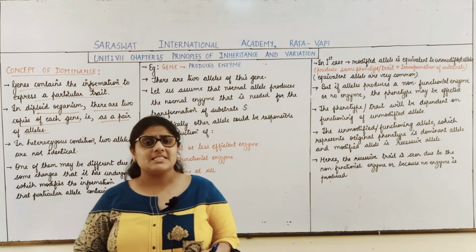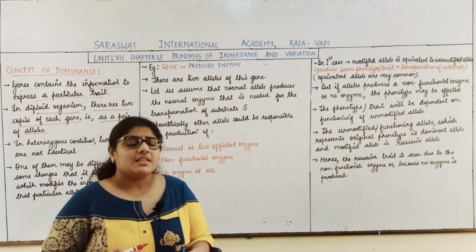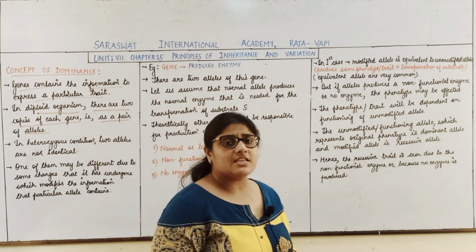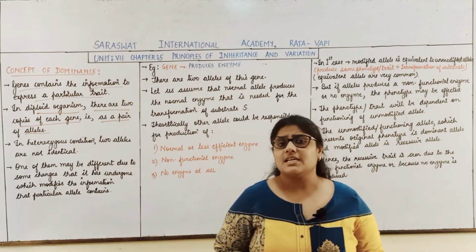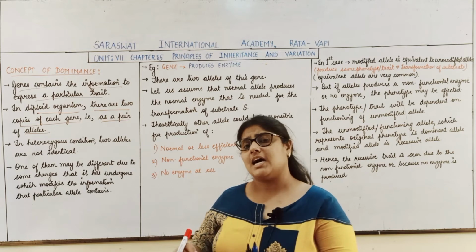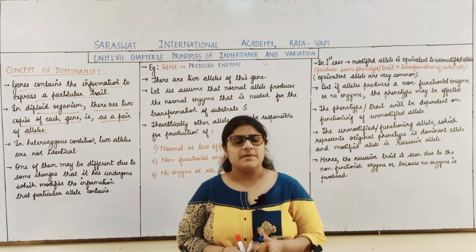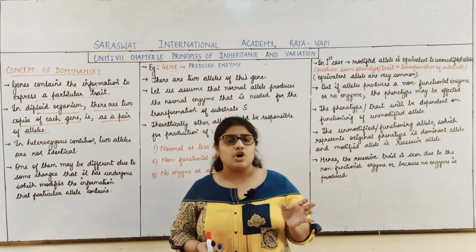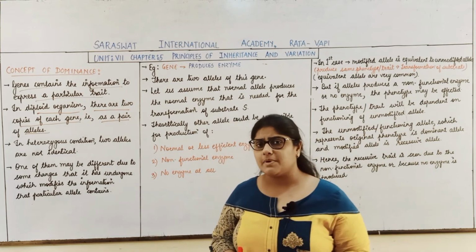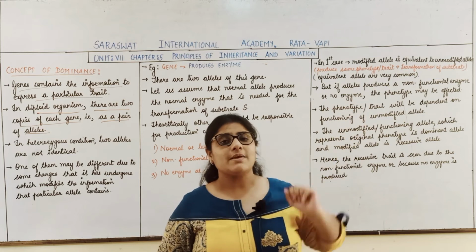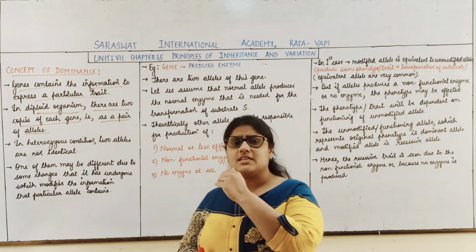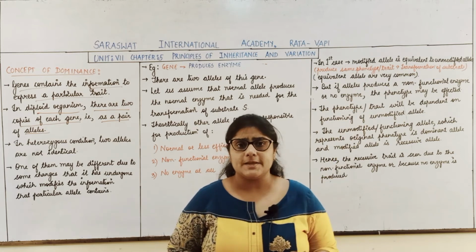Now the alleles may be either the same, that is in the homozygous condition, or in the heterozygous condition, the two alleles are different. Again considering height as an example, tall pea plants were represented by two genotypes. One genotype was capital T capital T, another genotype was capital T small t.